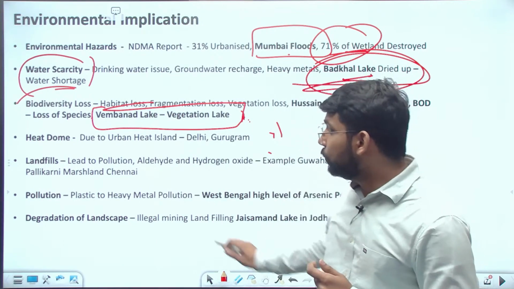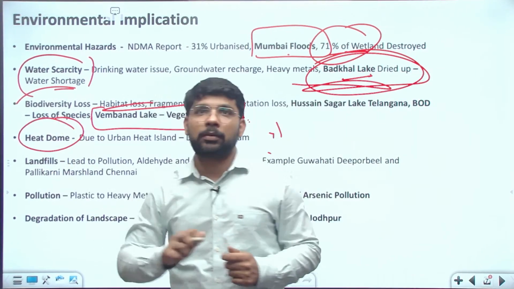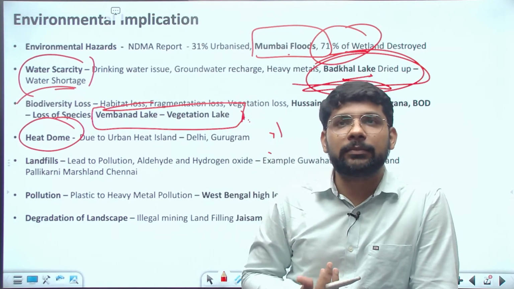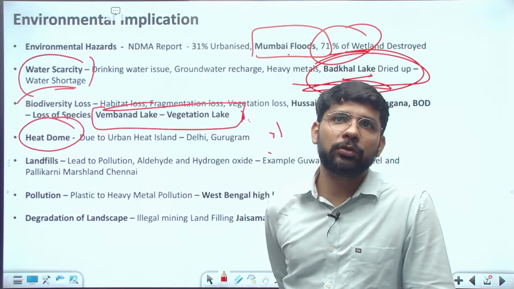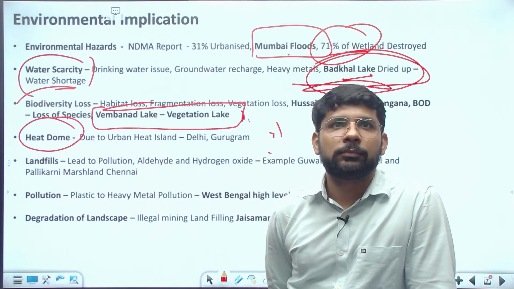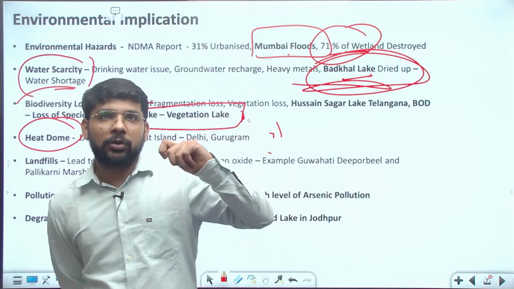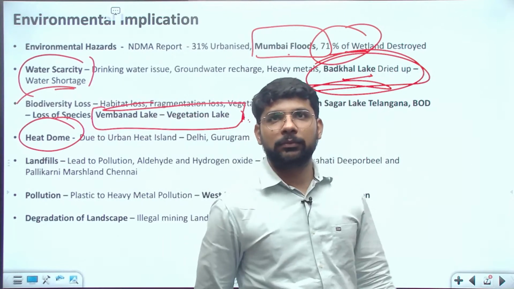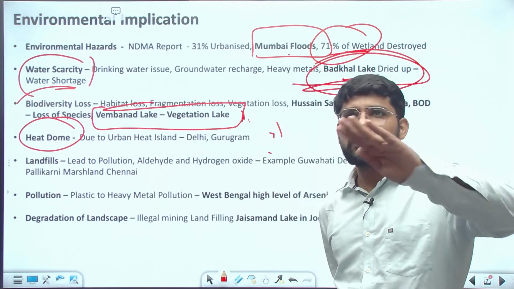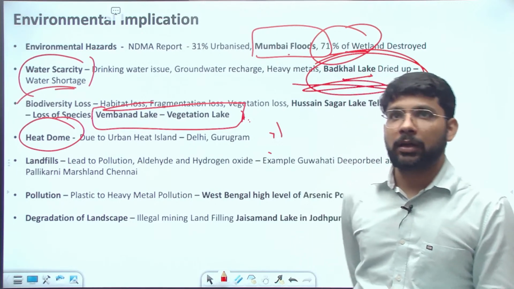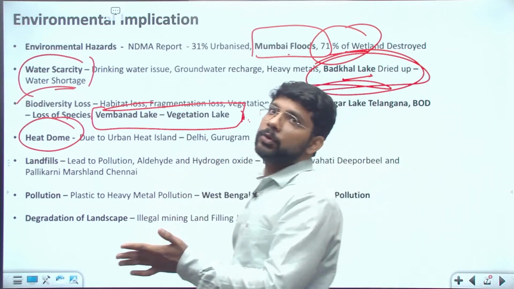So the heat dome, urban heat islands. As an example you can quote Delhi and Gurugram. Then about the landfills. We are throwing our kachra in the land. We are throwing the waste in the Yamuna. Even the sewage water is going into the Yamuna. Industrial effluent is going into the Yamuna.